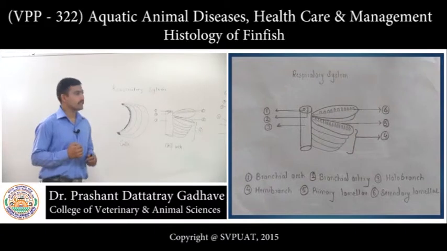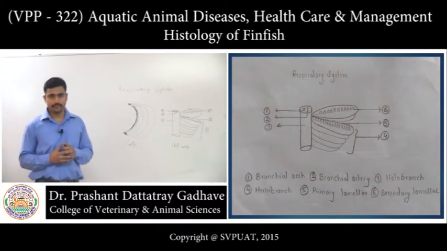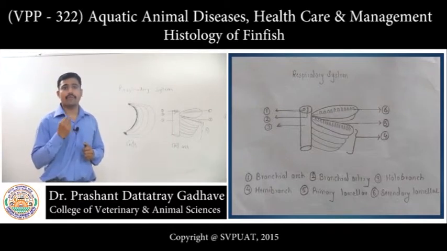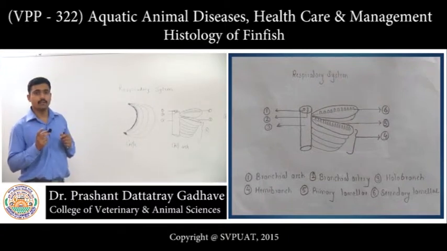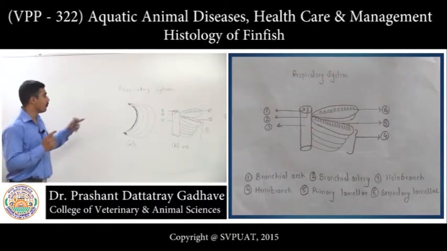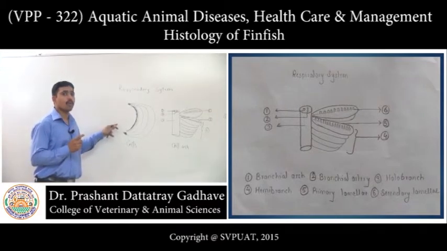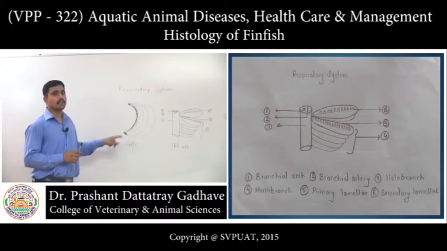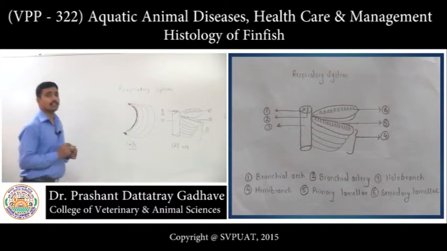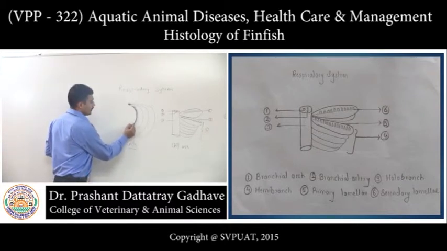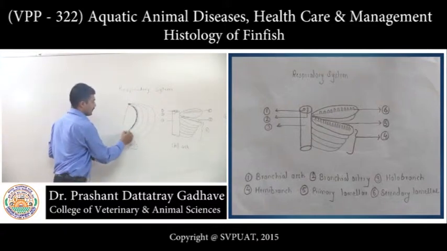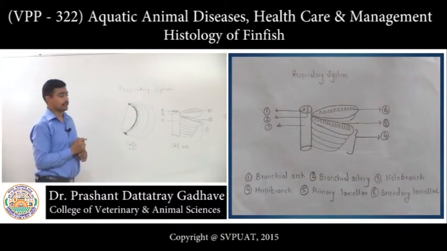We are going to study the respiratory system of fin fish. The respiratory organ of fish is the gills. There are 4 pairs of gills, 4 on each side of the body of a fish, covered by the operculum, right? These are the gills of the fish. Now this structure is the gill raker, and this one is the gill arch. This is the diagram of the gill arch.